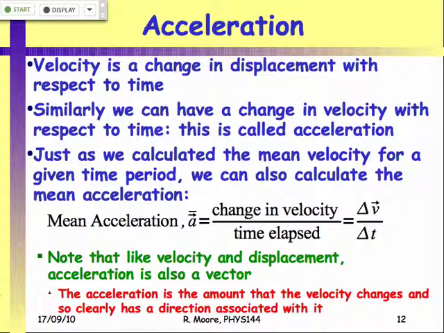The mean acceleration is the change in the velocity divided by the time elapsed. It's exactly the same thing we used for mean velocity, where we had change in position divided by time elapsed, but now it's change in velocity divided by time elapsed.